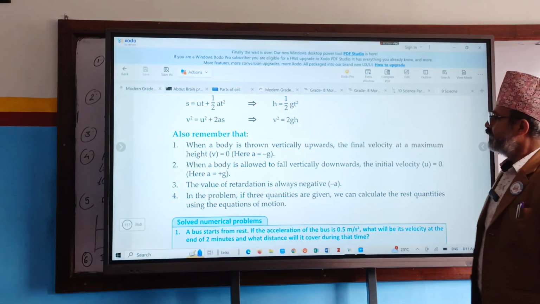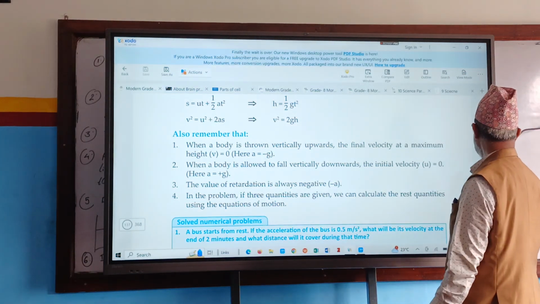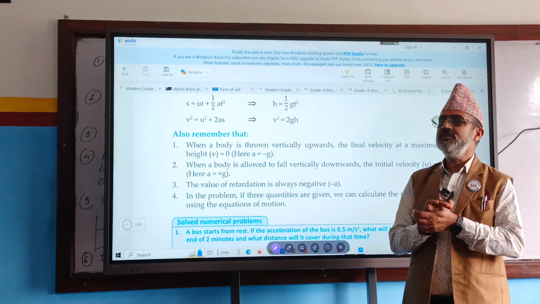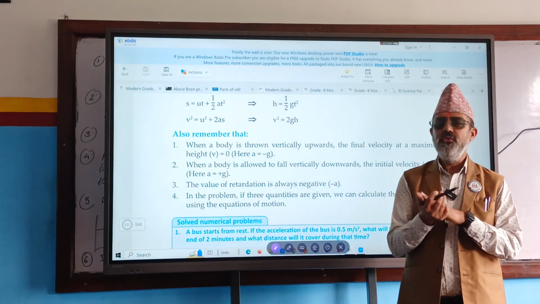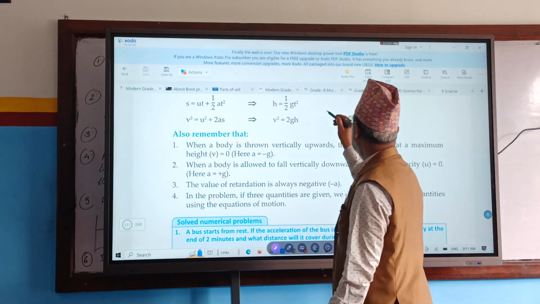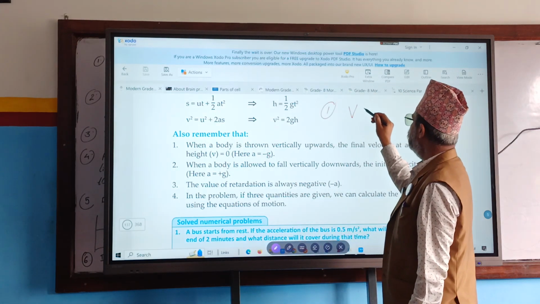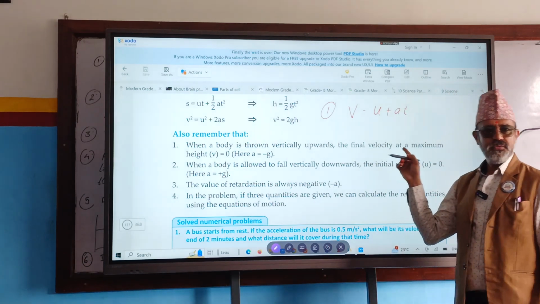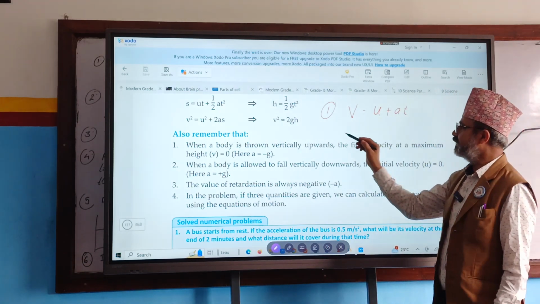Okay, children, what are we discussing? We are discussing the chapter force and motion, and we discussed yesterday the four equations of motion, right? What are the four equations of motion? First one, v equals u plus at.